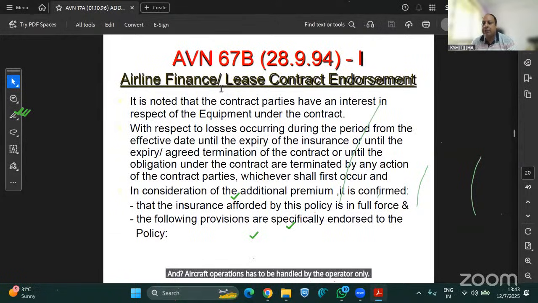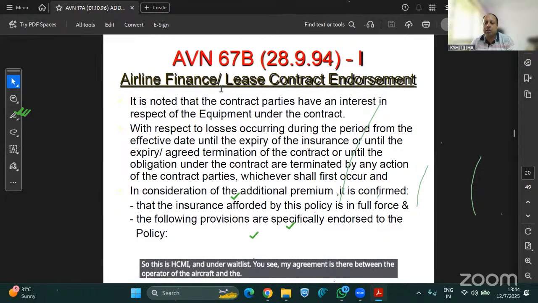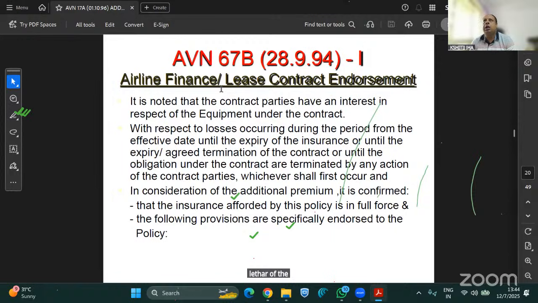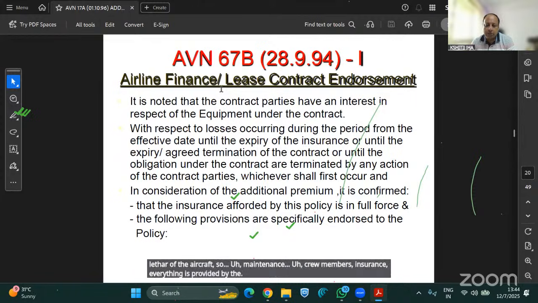So this is ACMI. And under wet lease, an ACMI agreement is there between the operator of the aircraft and the lessor of the aircraft. So maintenance, crew members, insurance, everything is provided by the lessor.